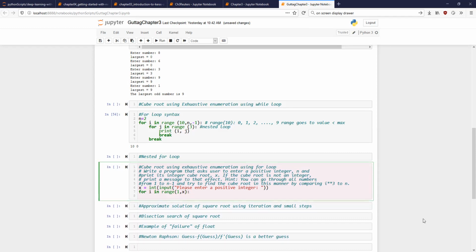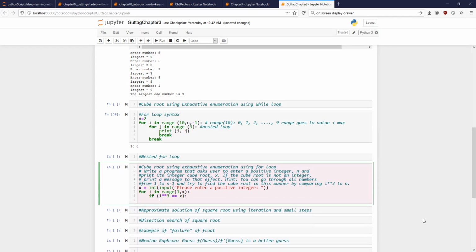So if i star star 3 is equal to x, then I can say print the cube root of x is i. Is that correct?